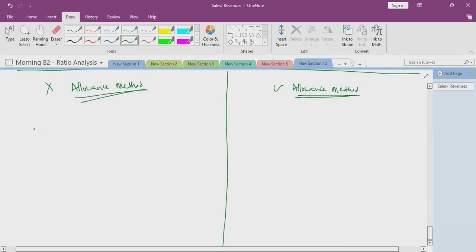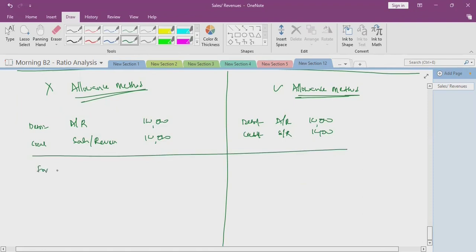When allowance method is not followed for the sale, debit accounts receivable, credit sales or revenue, 100,000, 100,000. Debit accounts receivable 100,000. Credit sales or revenue 100,000.